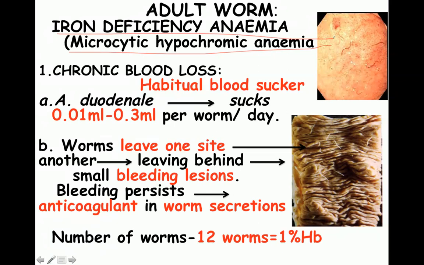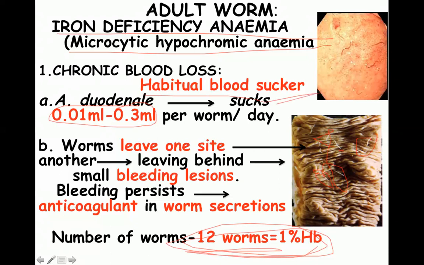Now, this organism, I've told you, has either teeth or sucking plates, by means of which they get attached to the intestinal mucosa. As you can see here, they are attached to the intestinal mucosa by means of their cutting plates or their teeth. A single parasite is capable of sucking as much as 0.1 to 0.3 mL of blood per day, and if there are 12 worms present in the body, they are capable of removing 1% hemoglobin from that patient. So this parasite is a habitual bloodsucker.